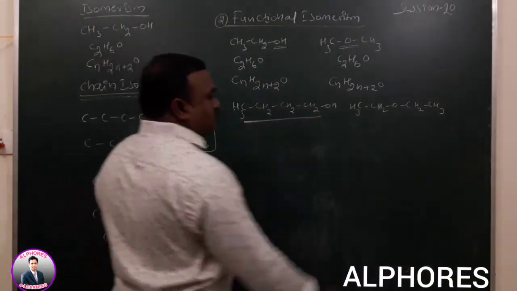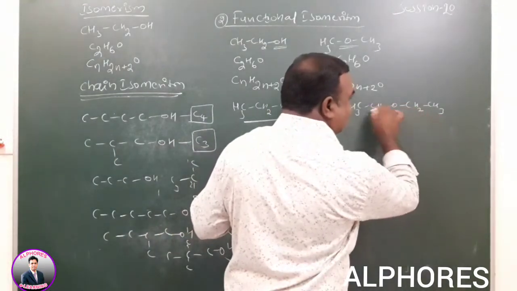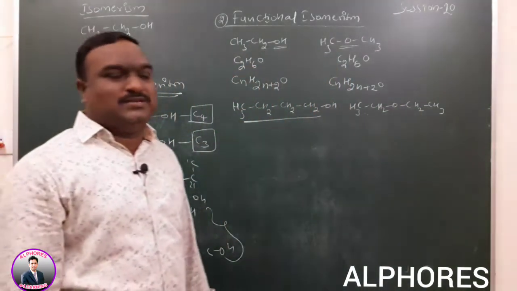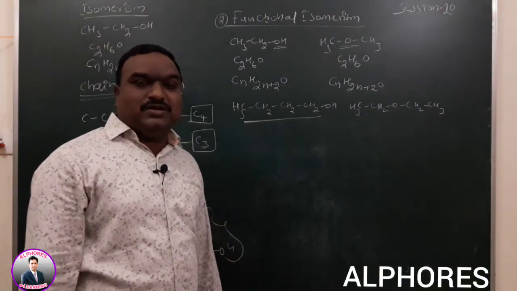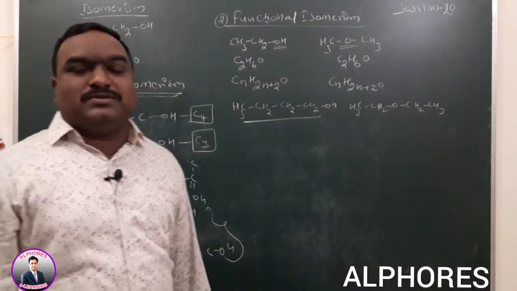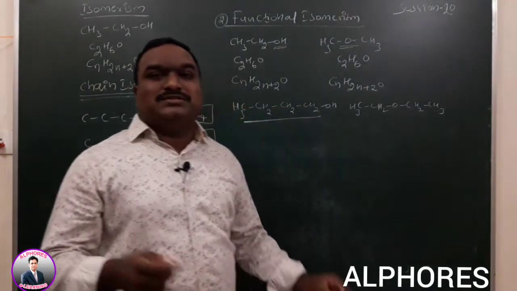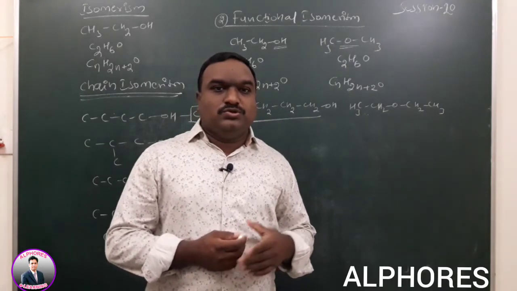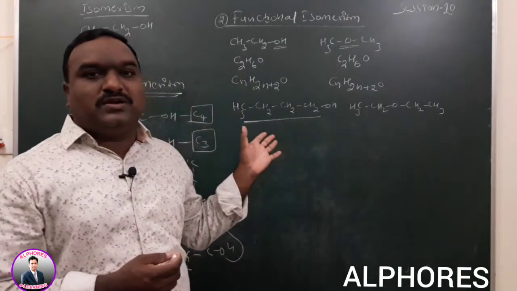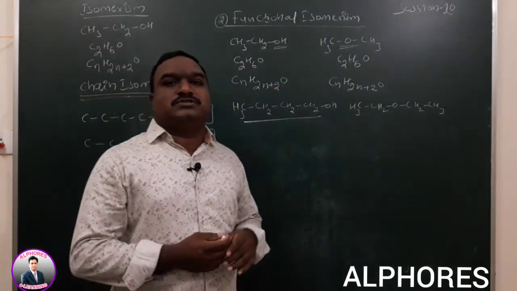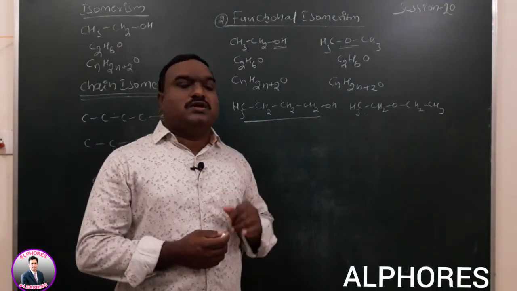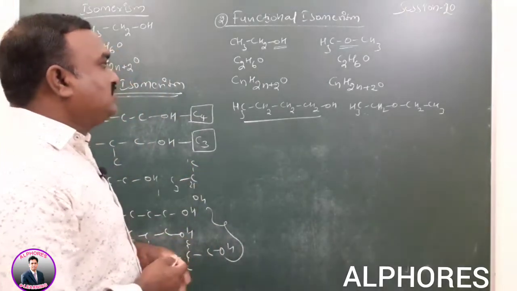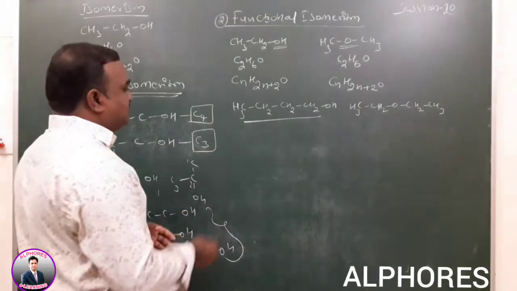Butanol compound, diethyl ether or ethoxy ether, both are functional isomers. Both have the same number of carbons, hydrogens and oxygens, but differ in the functional groups. Due to that reason, the compounds are generally called functional isomers. Alcohols and ethers are functional isomers. This is a way to explain that concept.